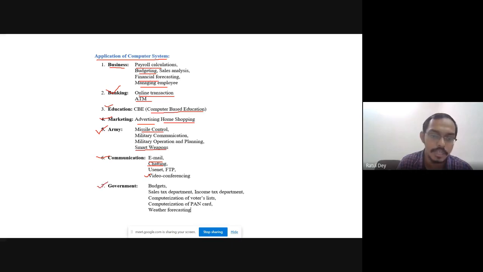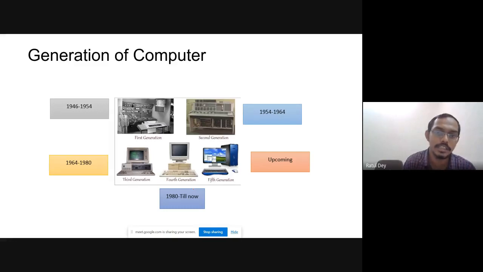And also in the government, in today's world, if you go for a PAN card or a voter card update, each and everything is available online. You can find any information on the website. So the government is slowly adopting this online computer system. And also if you go for sales tax or income tax, everything is connected with the computer. So the application of computers is everywhere, in every sector you can identify the use of computers. So we have to go to the next slide, the generations of a computer.